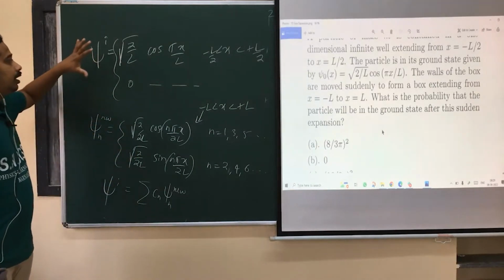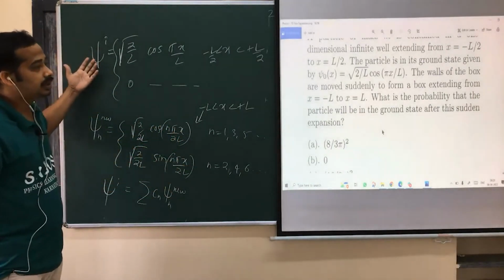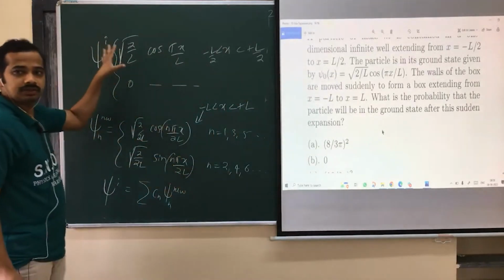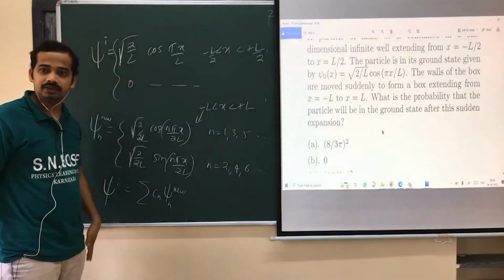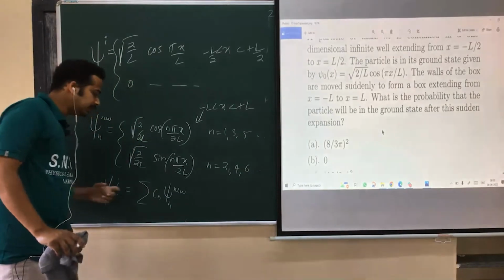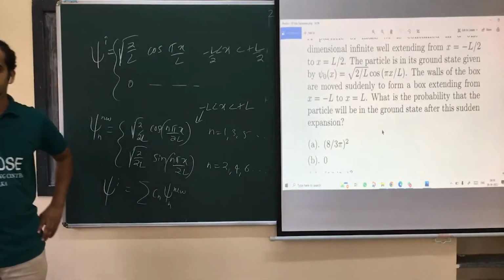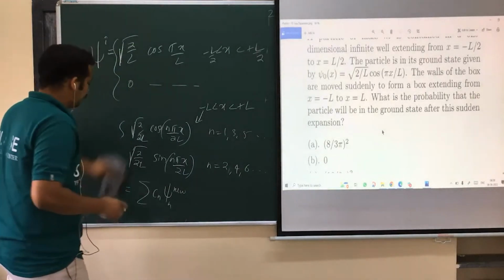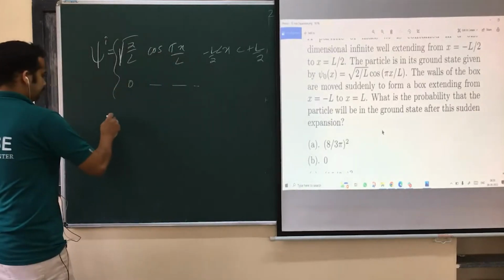We have a sudden expansion. When there is a sudden expansion, the state is momentarily unchanged. It is moved suddenly. Though this state is unchanged, it is not an eigenstate now in the new box on which you are doing the measurement. It should be written in terms of eigenstates. Then the coefficient will talk about the probability amplitude, isn't it?